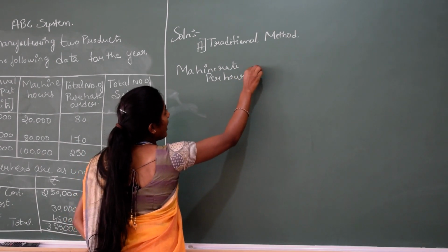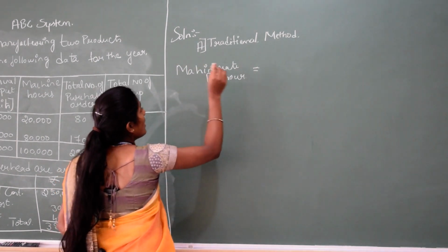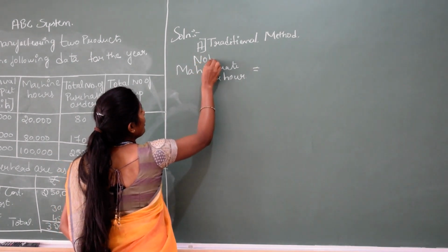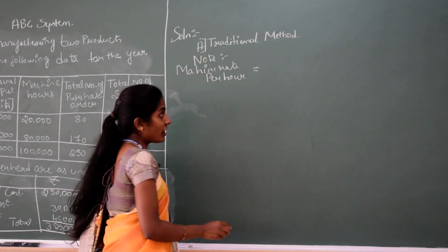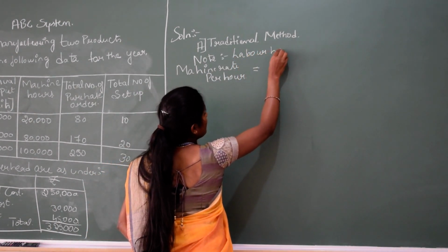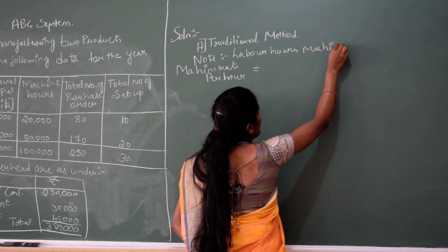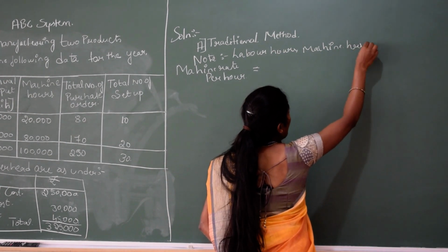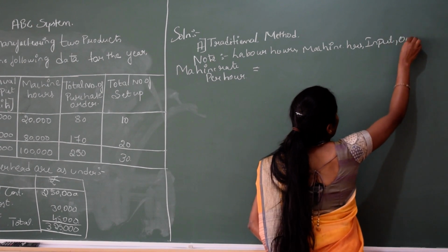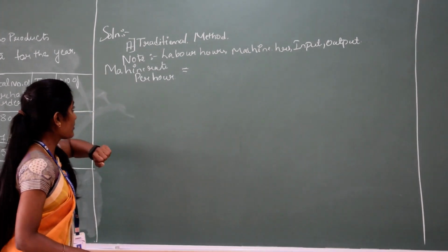Machine rate per hour. In the traditional method of costing, the basis is machine rate per hour. You can make a note here: in your traditional method of costing, the basis is always labor hours, machine hours, input, or output.